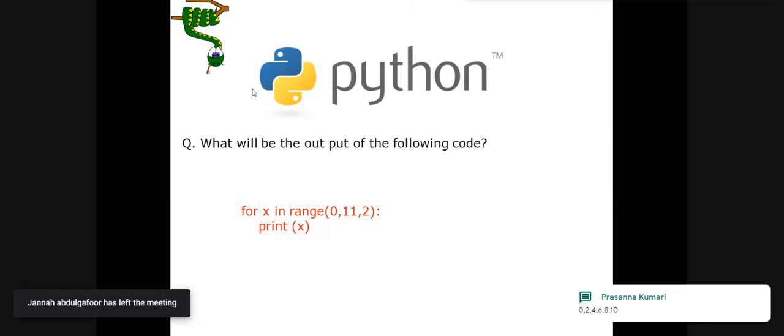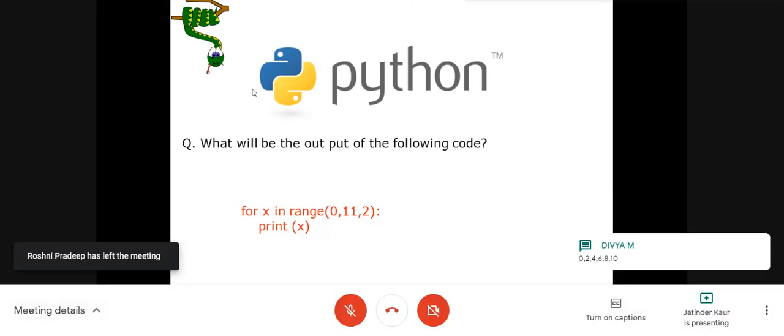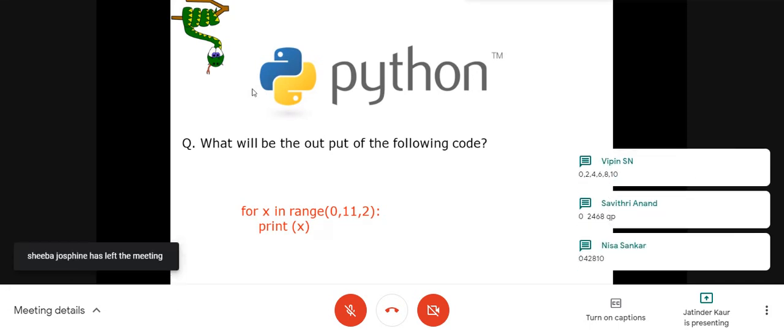0, 2, 4, 6, 8, 10. Yes, all the first 6 even numbers will be displayed, from 0 to 10. The even numbers from 0 to 10 will be displayed.